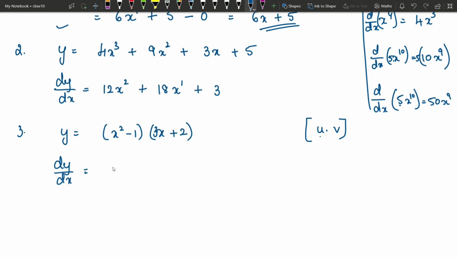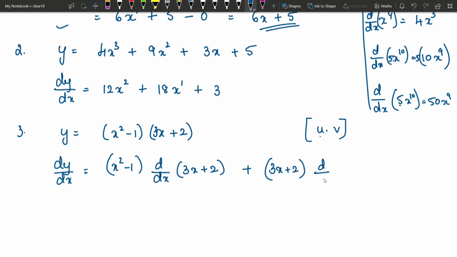So here I will write the first function, which is x square minus 1, into the derivative of the second function. Again here I am writing this additional step so that you will understand. Our next problem we will solve without writing this additional step. Dy by dx of 3x plus 2. The first function I have written as it is. Derivative of second function plus, now the second function you write as it is, which is 3x plus 2, into the derivative of the first function.